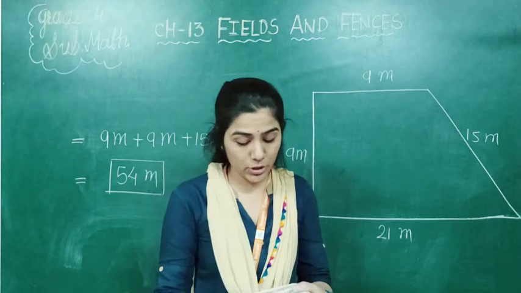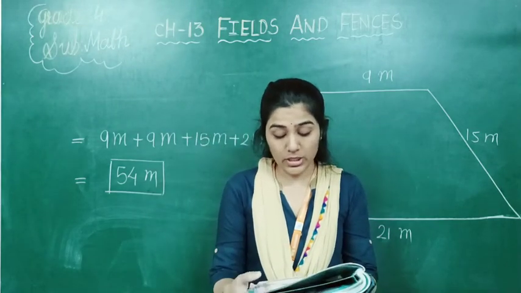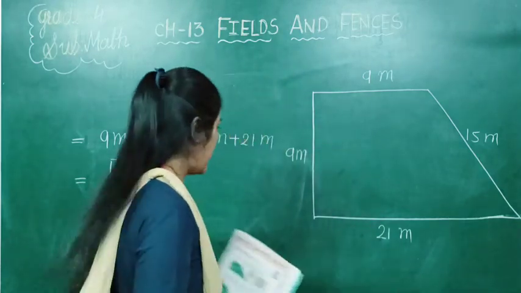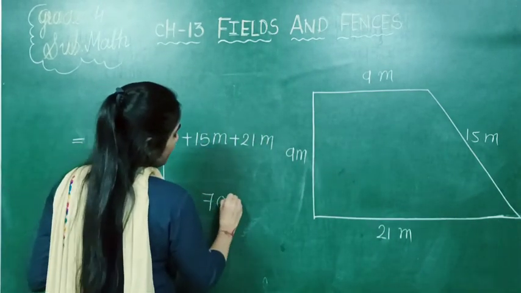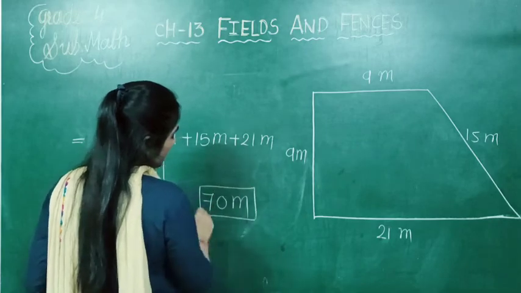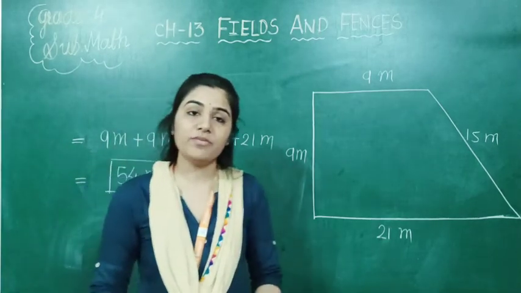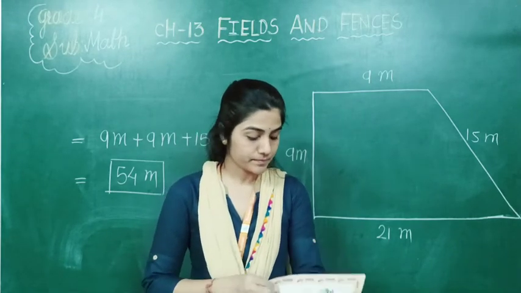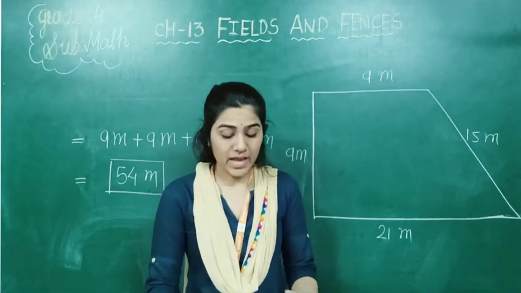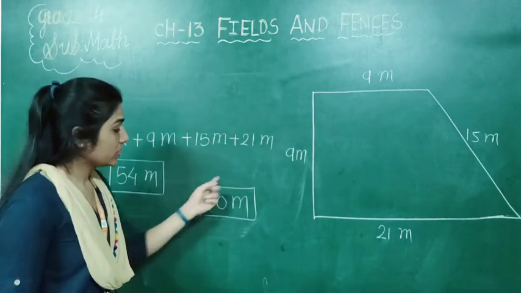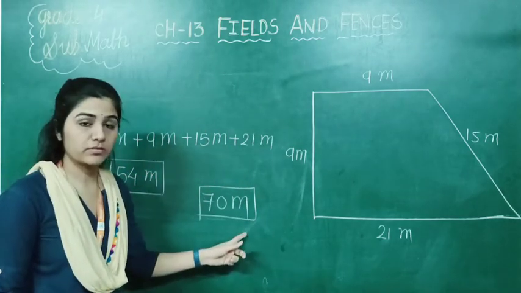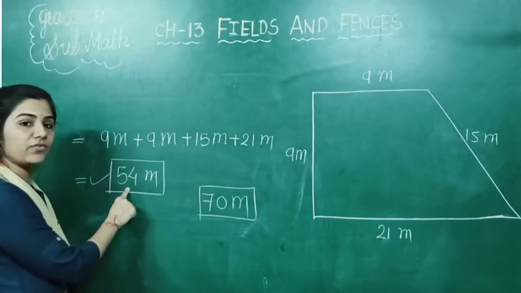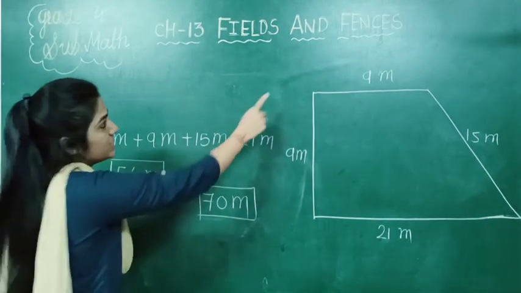But what is given in your textbook? Rahmat bought a roll of 70 meter wire for the fences. Now, what happened next? Rahmat is thinking that he should not use the whole 70 meter, because for that field he needs only 54 meter of wire.